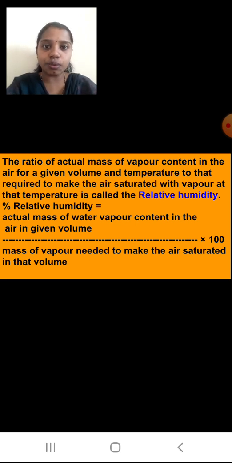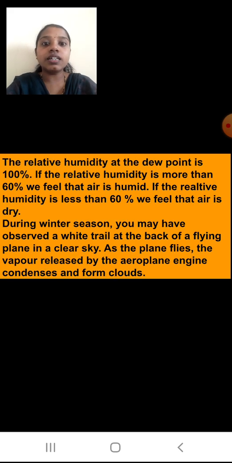So this formula will give you percent relative humidity. Okay students, now the relative humidity at the dew point is 100%. So in the morning when dew is formed on the grass, you will say that relative humidity is 100%. If the relative humidity is more than 60%, we feel that air is humid.